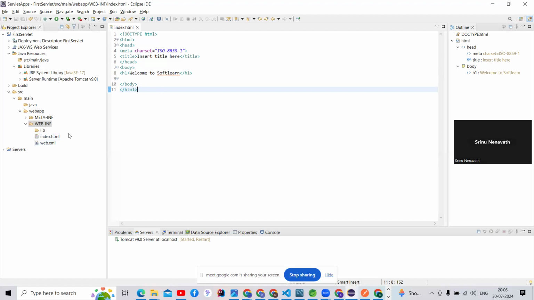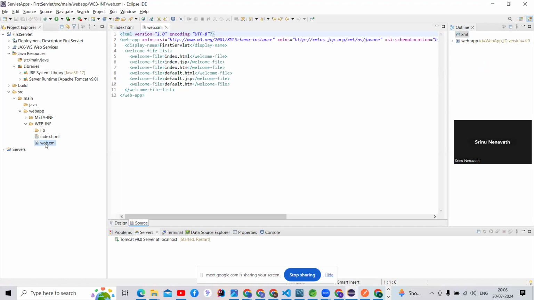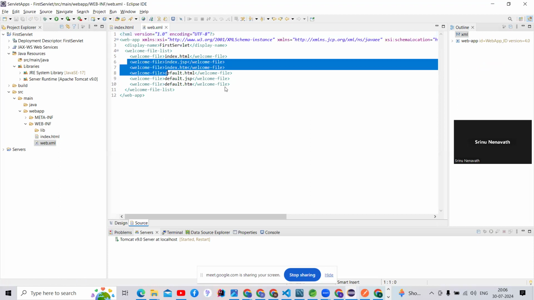This is the index.html page we need to give in the web.xml file. What file is there? The web.xml file. We can open that web.xml file. See here, guys, this is the web.xml file. You need not worry about this code, guys. I'm going to remove the entire code.